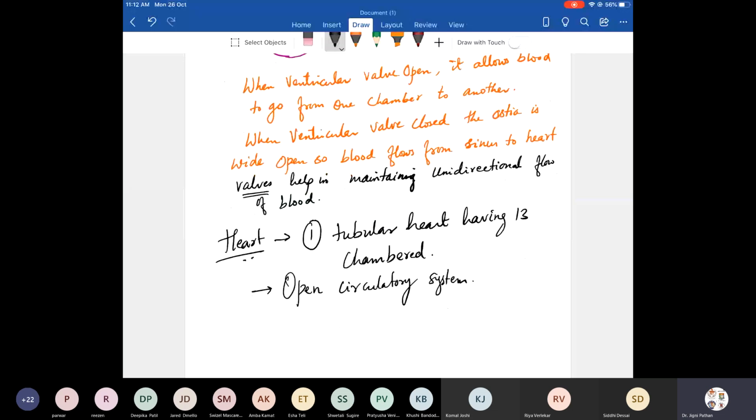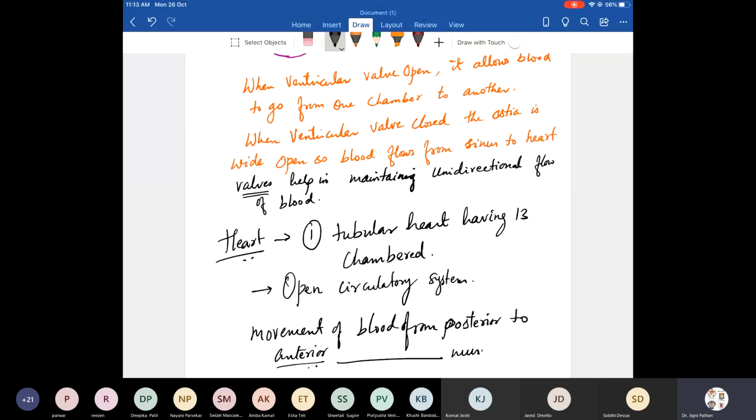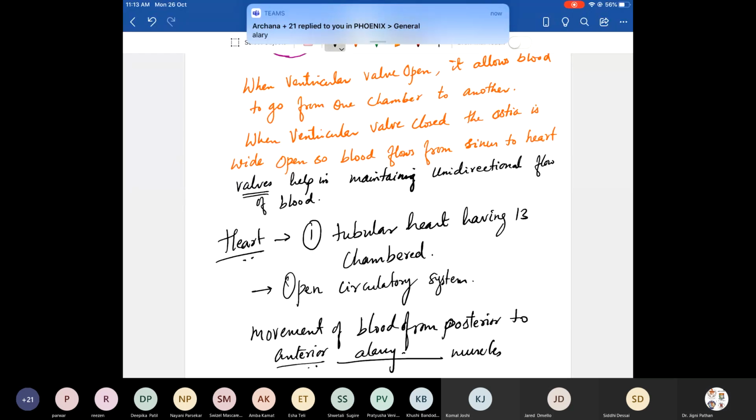So movement of blood or hemolymph, movement of blood from posterior to anterior. It works from posterior to anterior. You know, with the help of what muscle? With the help of dash muscles. Which muscles? With the help of alary muscles. What are alary muscles? Write down these points. Then I'll discuss how the movements happen. Very good, Archana. It's alary muscles.